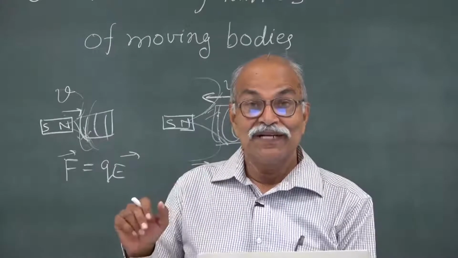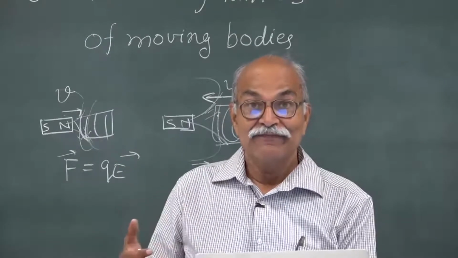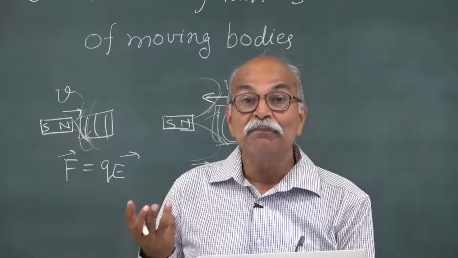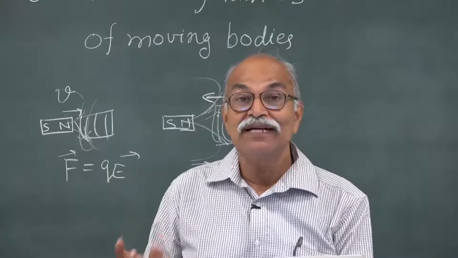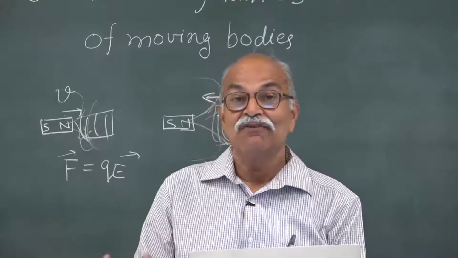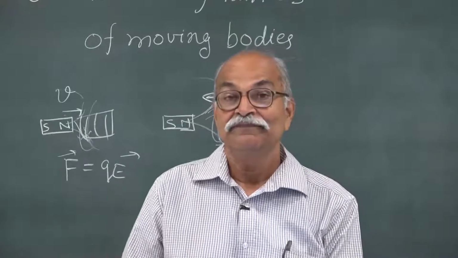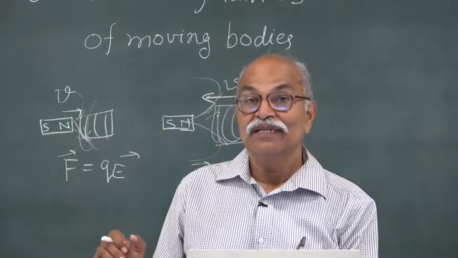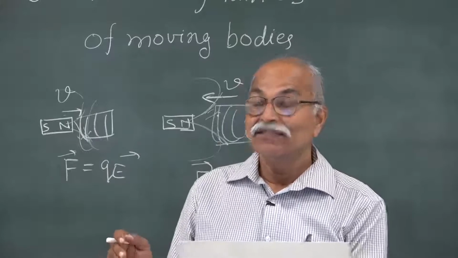So, the idea was that light is waves, and therefore, it will need some particles, some medium to create disturbances in terms of which the wave will move forward. That hypothetical medium which was assumed to be there was named as ether.